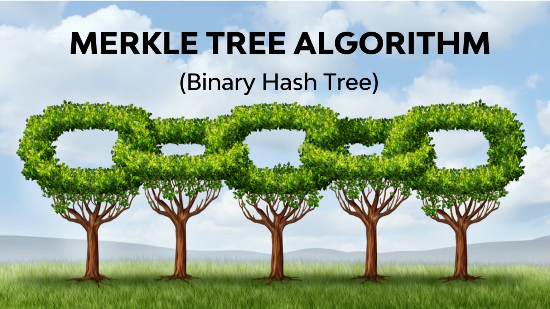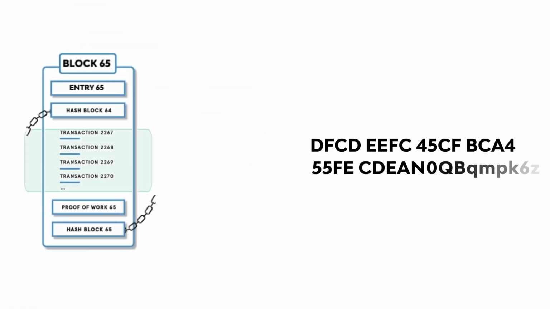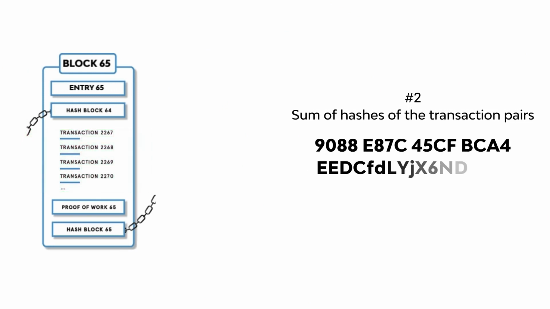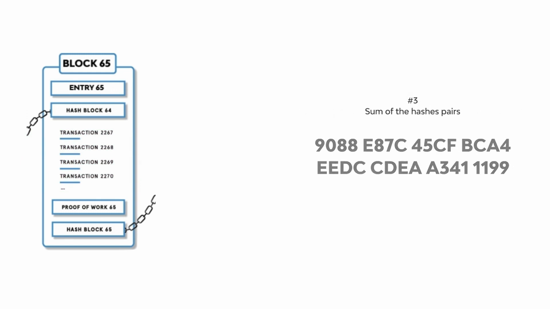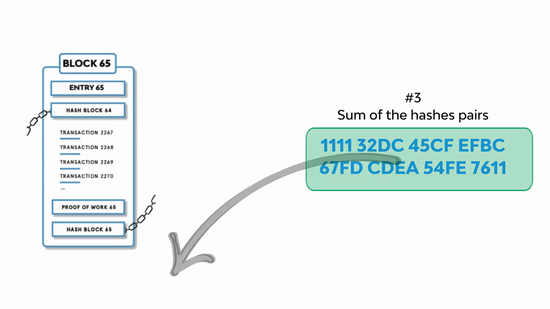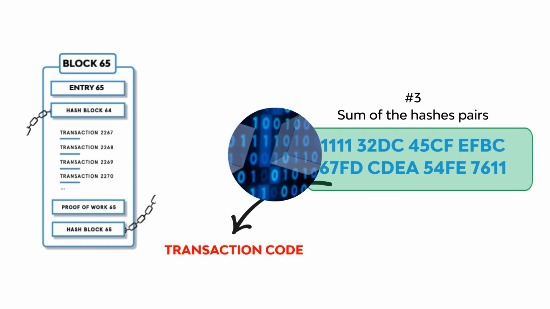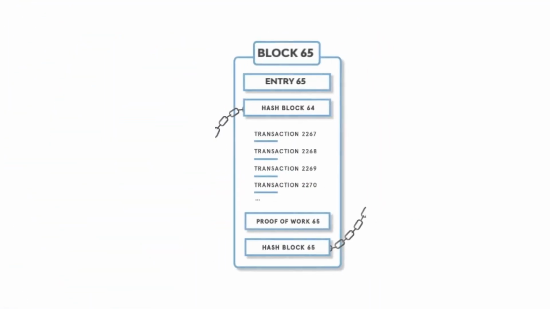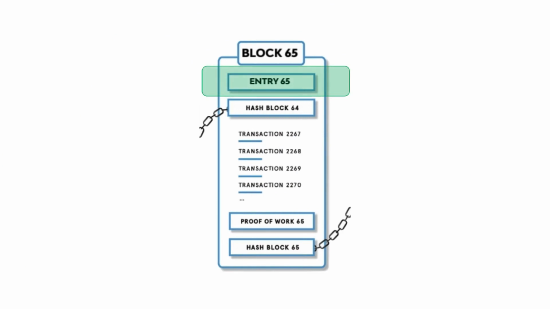So, let's see how it works. First, hashes of all the transactions in the block are calculated. Then, hashes of the sum of hashes of the transaction pairs. Then comes time to calculate hashes for the sum of the hash pairs and so on, until there's just one hash code left. This code will be the transactions code of the block. As the tree is binary, every step should consist of an even number of elements. Therefore, if at any level the quantity of hashes is odd, the last one is duplicated merely to form a pair. It's headers that allow tracking the integrity of the block's content.